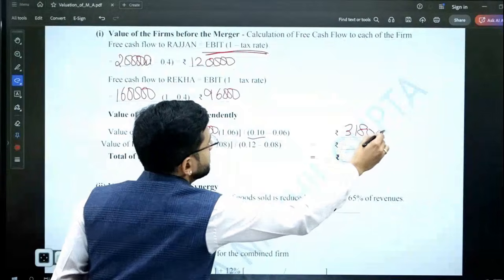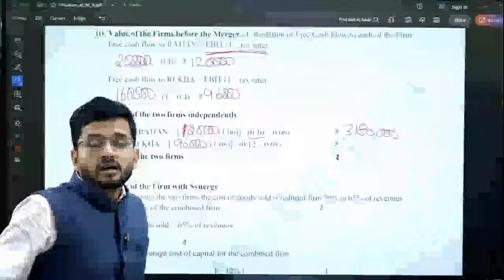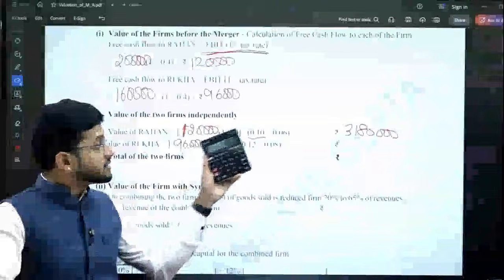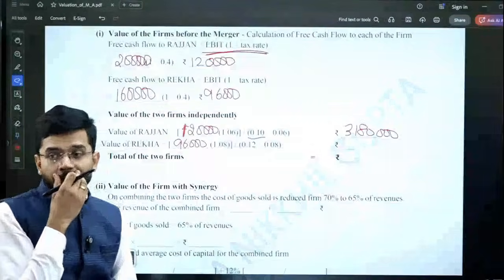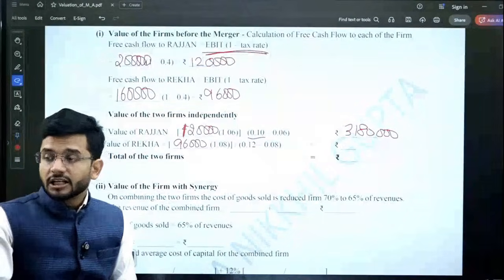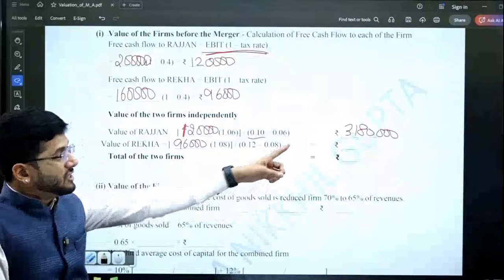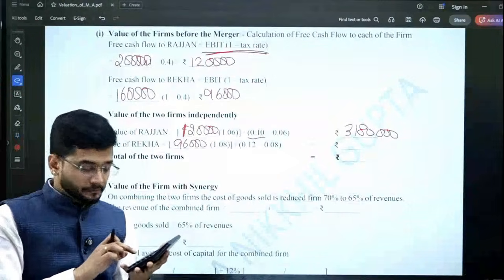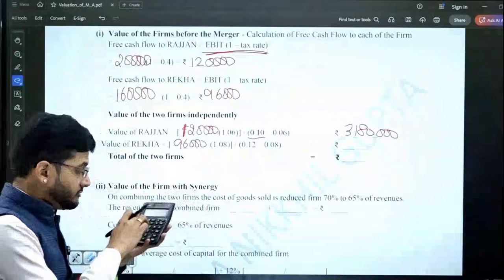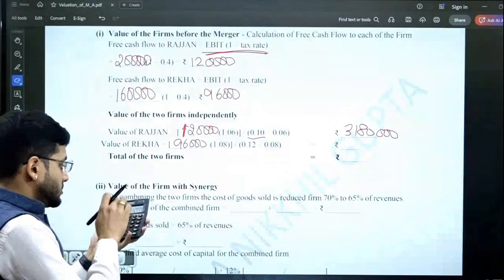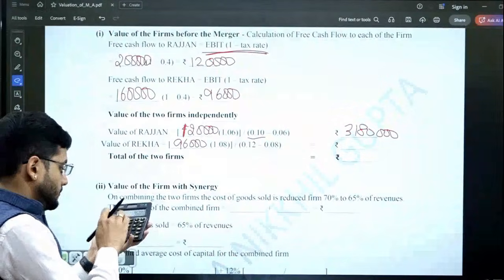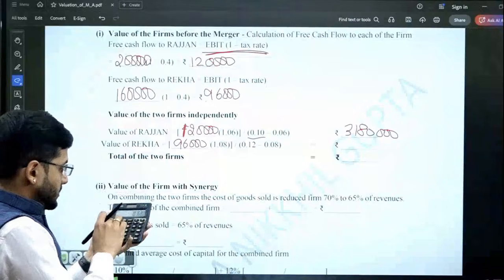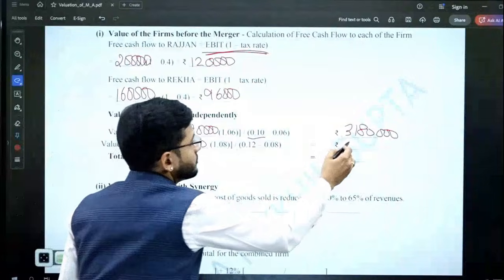And guys, please compute this value. Most students make errors in computing this value because divide by 4% is a little tricky. So please compute this 31,80,000 yourself on a calculator. Now I calculate the value of Rekha Limited. 96,000 plus 8% divided by 4%.